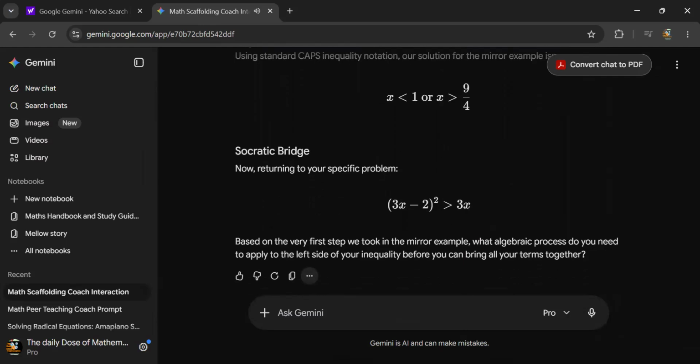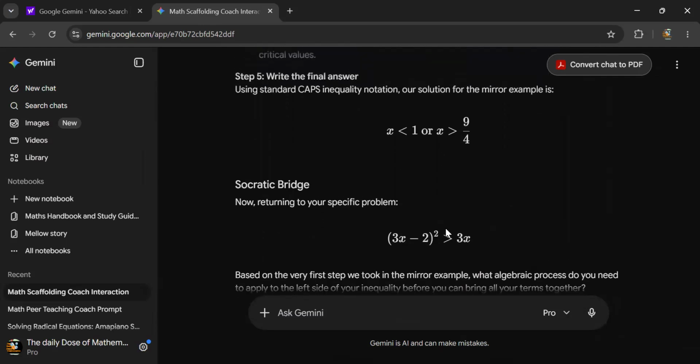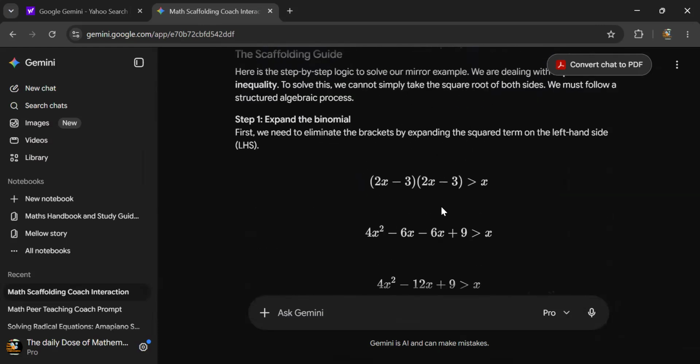Okay, guys, now as you can see, our prompt didn't give us the solution. It just gave us a similar example to this one. It's not solving the answer, the one that we gave it. It's just giving us something similar to this one so that we can work on it. Now, you can see that it's saying, what is the first step based on what we've just learned? What is going to be our first step?